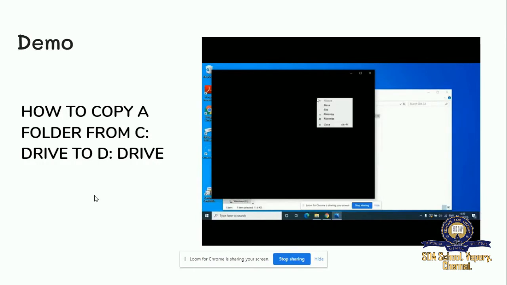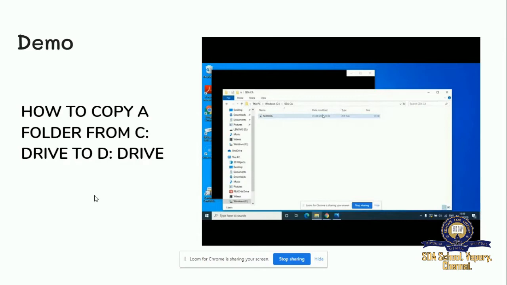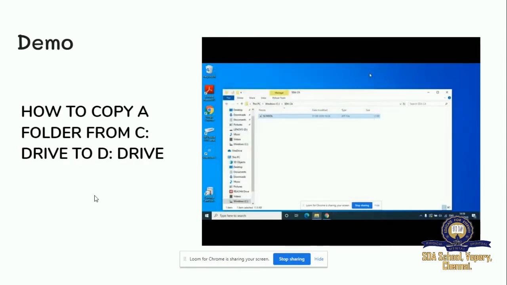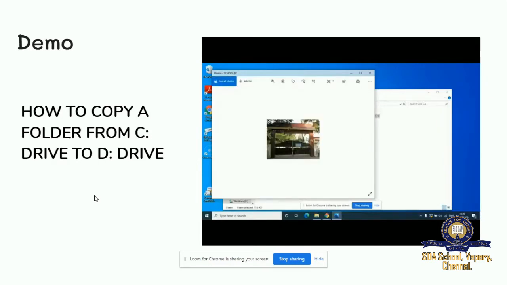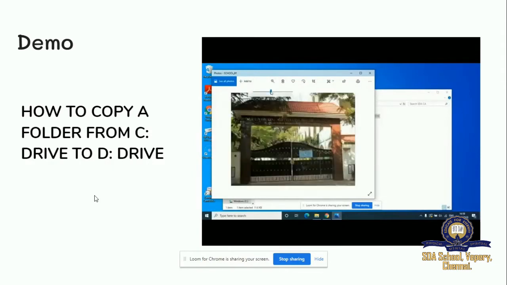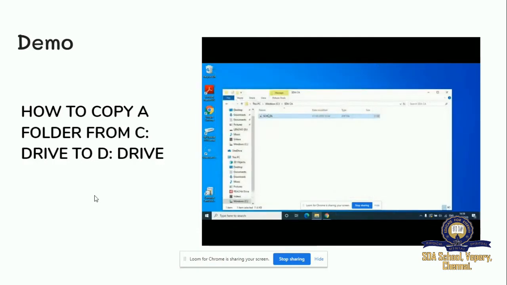If your image is not shown, you can refresh or close it and go back to the image and click it again. Yes, now can you see your school? So our image is posted. Yes, this is your school. It has been posted in the folder. The folder's name is SDACA. Now close it. Close the folder.